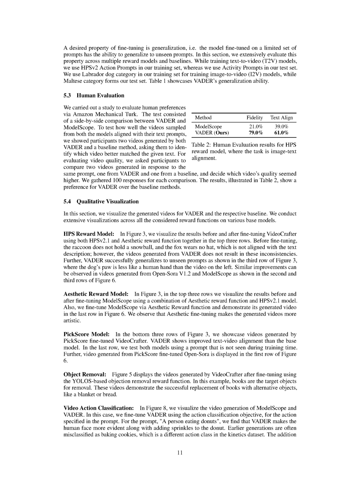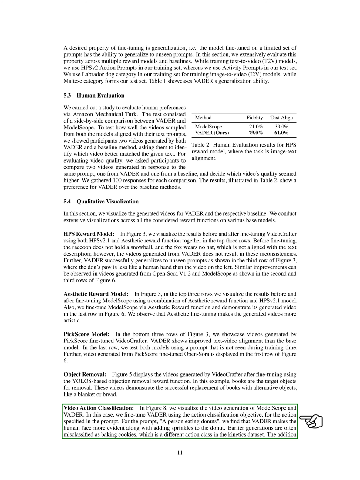Section Summary. In this section, we compare VADER's sample and computational efficiency with other reinforcement learning approaches such as DDPO and DPO. VADER demonstrates significantly higher efficiency in terms of both sample and computation due to sending dense gradients from the reward model to the diffusion weights, unlike the baselines that only backpropagate scalar feedback. Additionally, we evaluate VADER's generalization ability by fine-tuning on limited prompts and testing on unseen prompts, showcasing its preference over baseline methods in human evaluations and qualitative visualizations across various reward functions and base models.